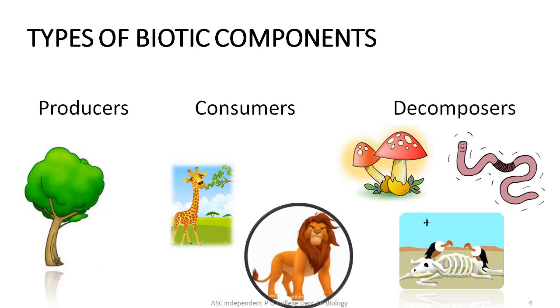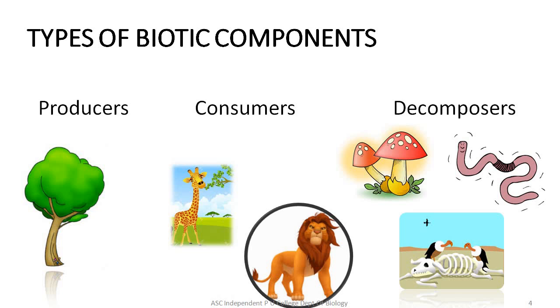Types of biotic components. There are three types of biotic components. They include producers, consumers, and decomposers. Producers are those organisms which are capable of preparing their own food. Consumers are those organisms who feed on plants and other animals to obtain their food. Decomposers are those organisms who obtain food by feeding on dead and decaying matter of plants and animals.